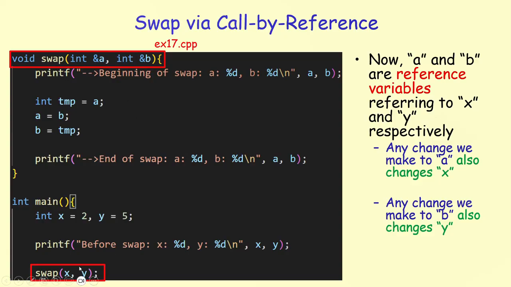So we are not defining two separate variables in a sense. a is an alias for x, and b is an alias for y. So in memory, there are only two boxes, x and y. a and b are only references. So that means within the function, if I change the value of a or b, these actually change the value of x and y in the calling context.